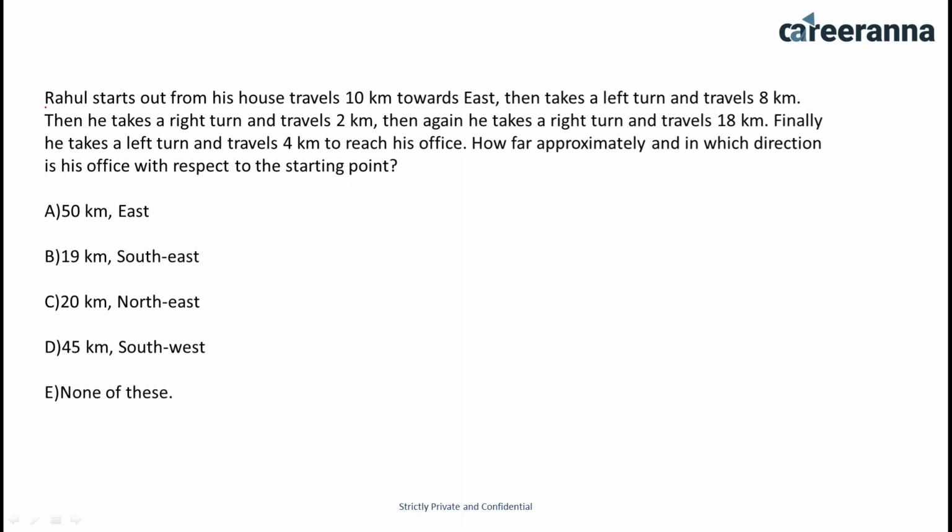So you have to solve with the direction. Rahul starts out from his house. Suppose this is the starting position, 10 kilometers he is taking in the east direction, and then he takes a left turn of 8 kilometers, and then he takes a right turn with 2 kilometers, and then again he takes a right turn, that means in downward direction towards south, and travels 18 kilometers. Finally, he takes a left turn and travels 4 kilometers and reaches the office. So this is the final position of the office, and this is the starting point.